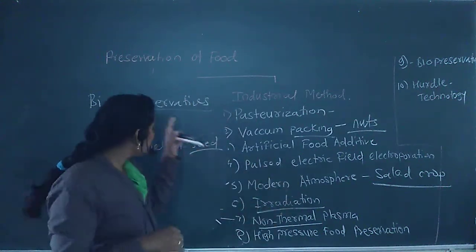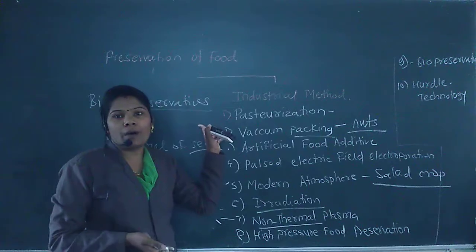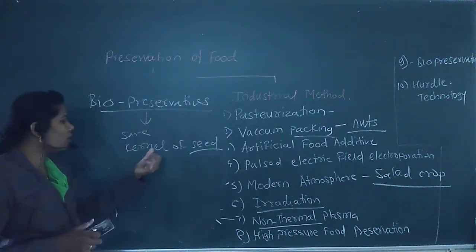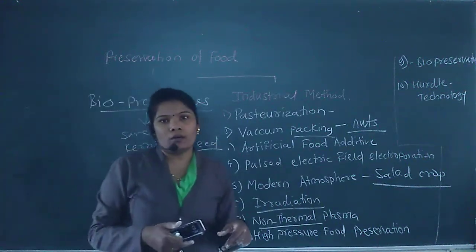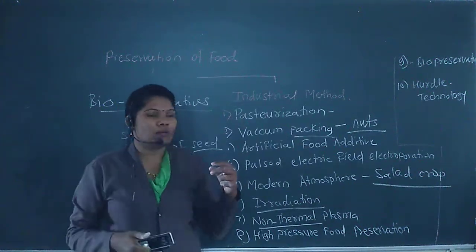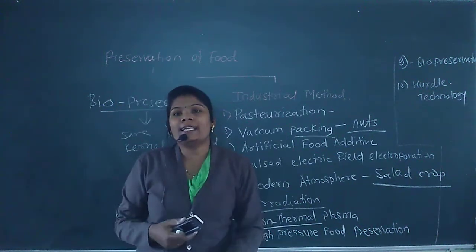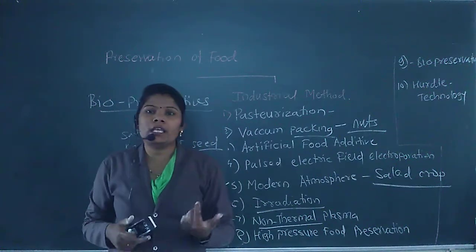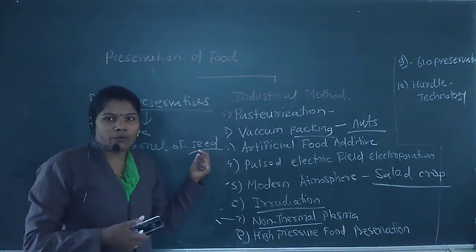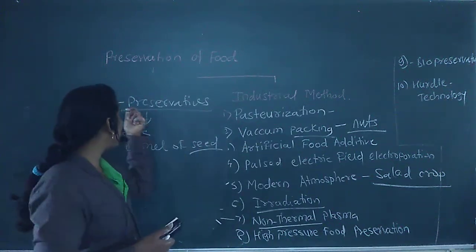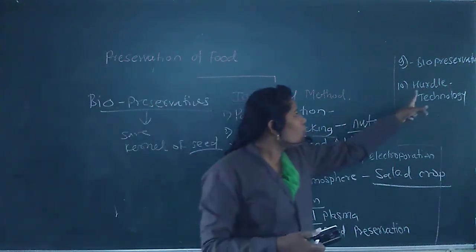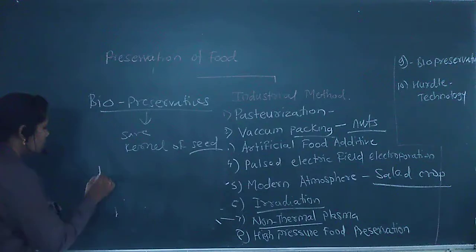Here these biopreservatives are the compounds used to save the kernels of the seeds or the inner part of the food, and that's why our food gets preserved from deterioration. Our food is not easily deteriorated due to the preservation of the inner part of the food. That process is called biopreservatives. And the next and last process is called the hurdle technology.